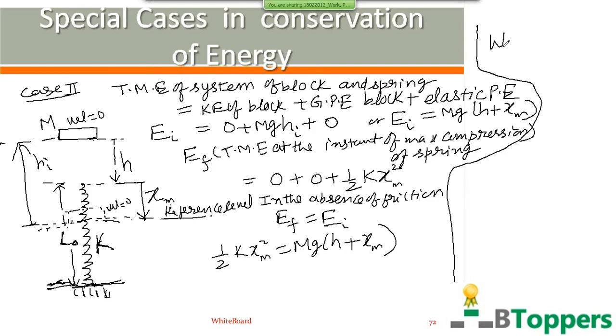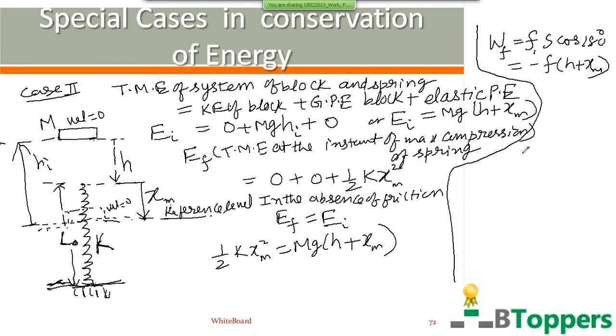then work done by friction force on the block between the two positions shown in the figure, you can write, small f s cos 180, because force of friction acts opposite to the displacement of the block. So minus f into magnitude of the displacement of the block between the two instants, which is equal to h plus xm. Cos 180 is minus 1.